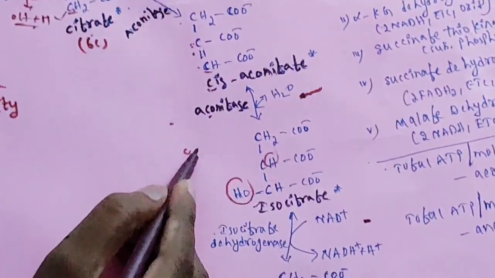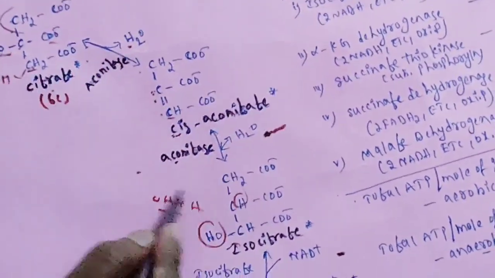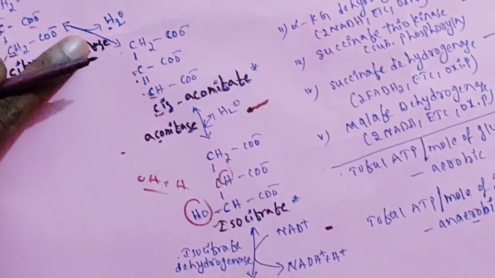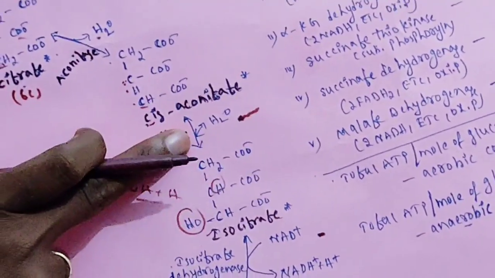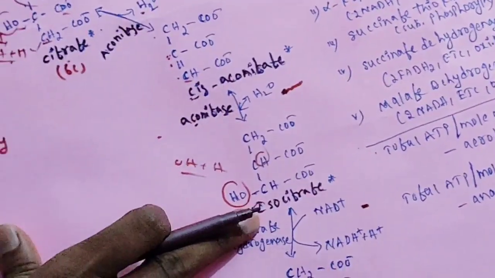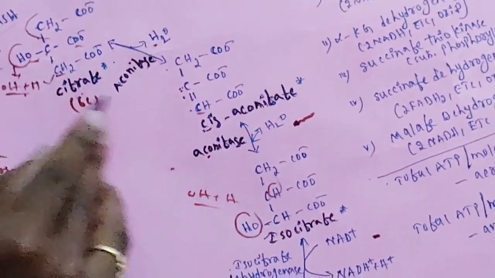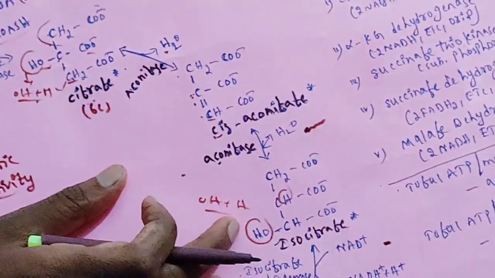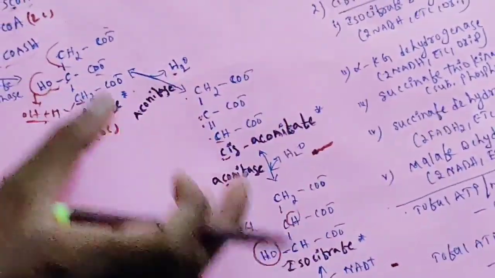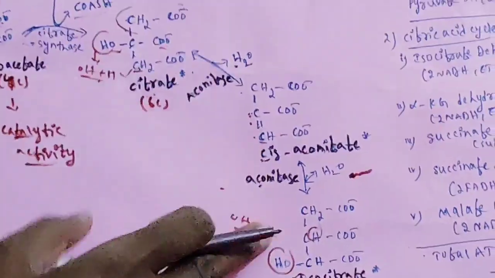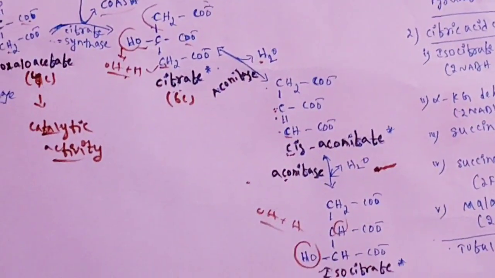So OH minus and H plus, you see this water molecule is added here. So isocitrate is formed. In the first reaction, water molecule is liberated. In the next reaction, water molecule is adding. So finally, citrate is converted to isocitrate. You see here citrate, cis-aconitate, isocitrate. These three are tricarboxylic acids. These three are participating in Krebs cycle. Because of the presence of these three, this cycle is also known as tricarboxylic acid cycle, TCA cycle.